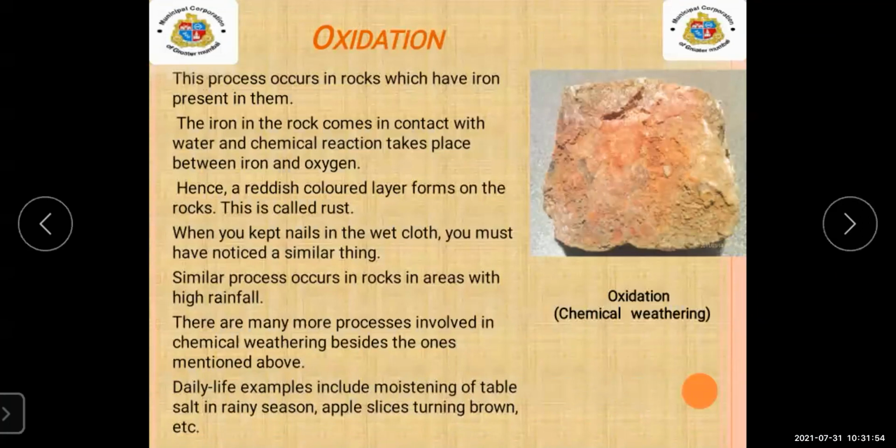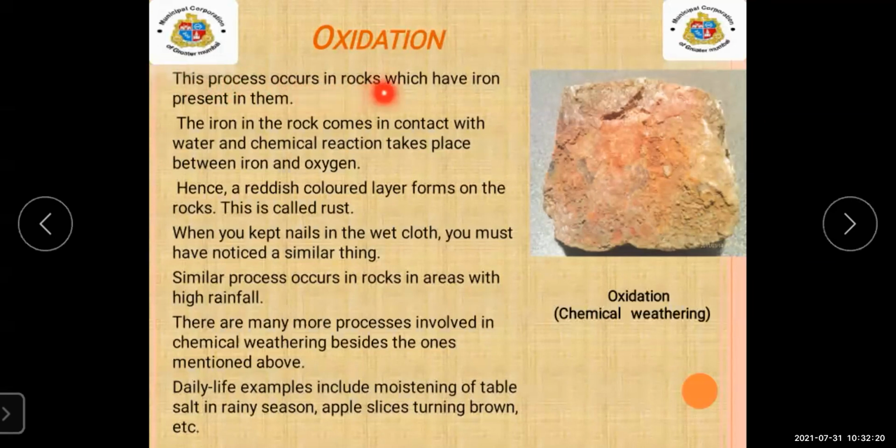You can see there is rust on it. So if we do not color the grill, due to heavy rainfall you can see rust on the grill. So this was the chemical weathering example of oxidization.